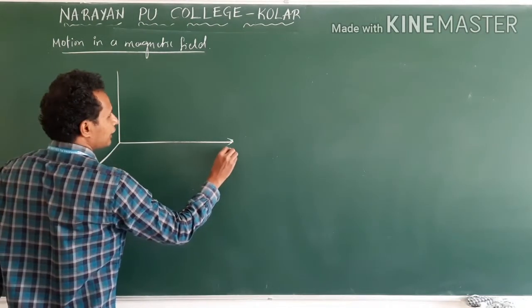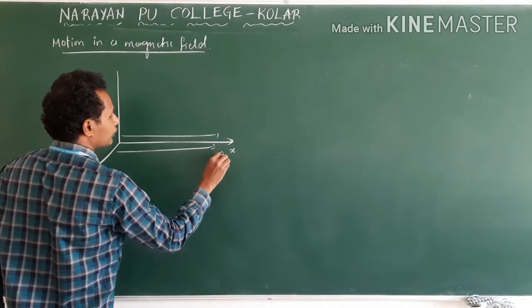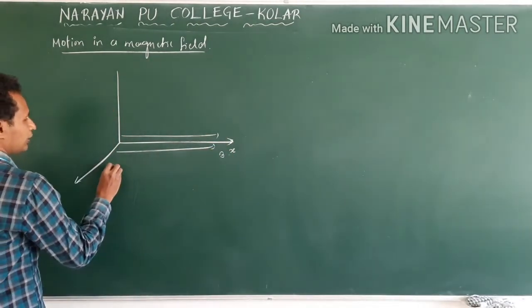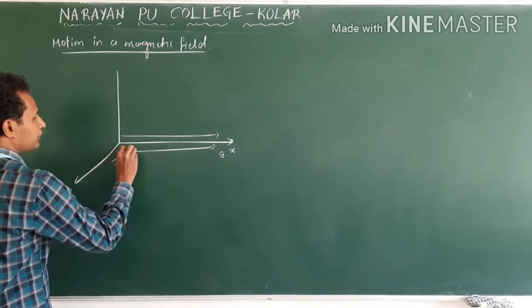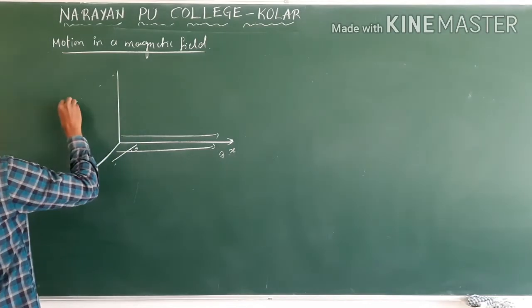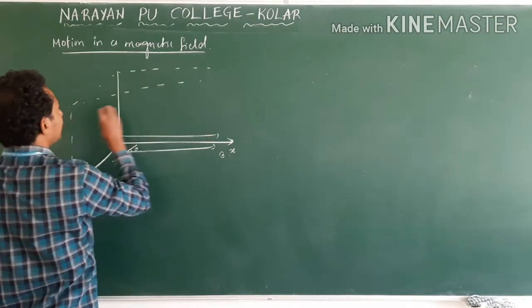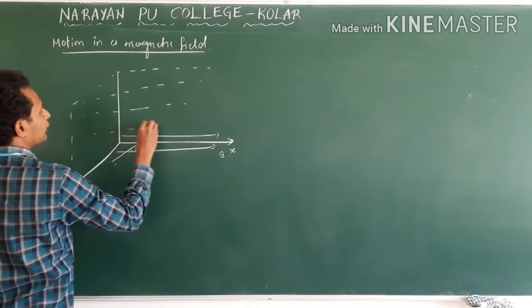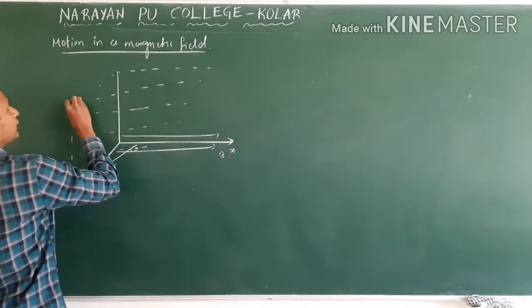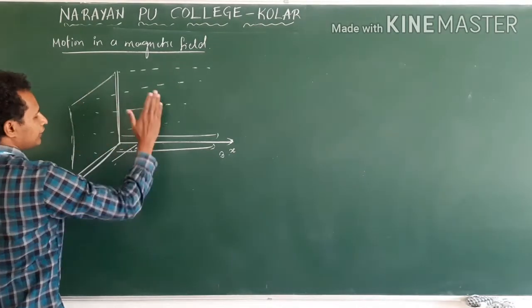Suppose the magnetic field is acting along the x direction, let us say this is B, in this direction. Clear? It is entering like this with a certain angle. In this region, in this plane, the magnetic field is acting like this.